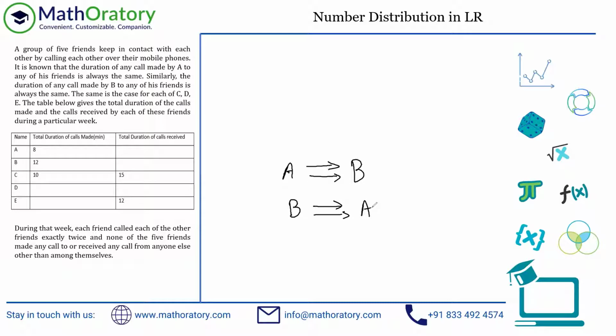Obviously, all of these are of equal duration. So what it implies is that every friend has made 8 calls in total, because every friend will call up 4 other friends. So each of these persons has made a total of 8 calls. That is our focal point.